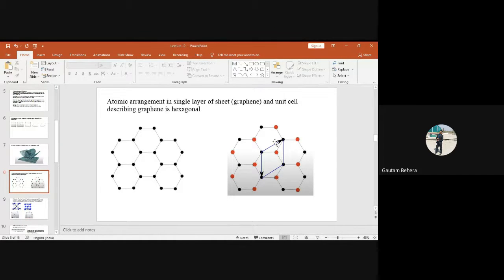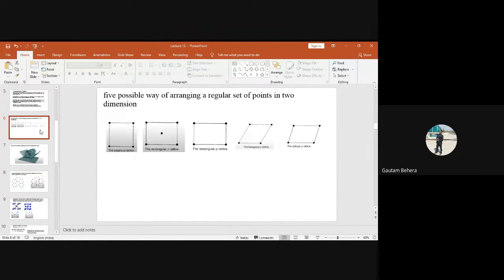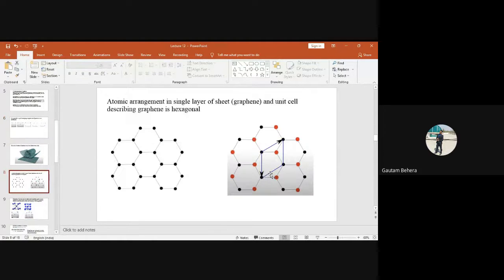And this is the lattice. Can anybody tell me which lattice this will be showing, or which unit cell? This one. Already I told you graphene is a 2-dimensional lattice or crystal, right? And we can have only 5 possible ways to arrange the regular set of points, that is, the unit cell. So which unit cell does it belong to out of these?